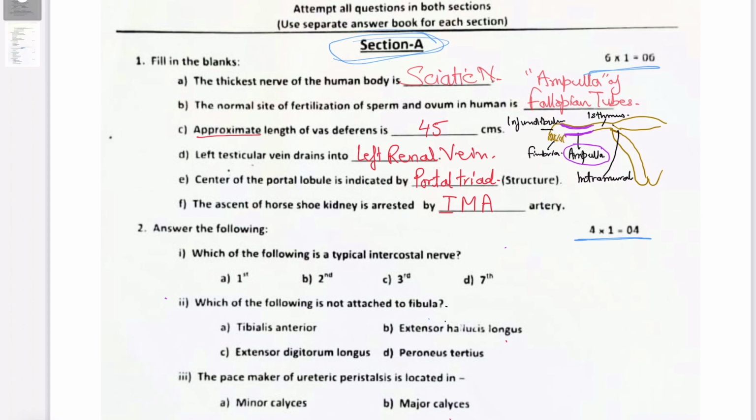It's so easy because a horseshoe shaped kidney, mostly it is joined at the lower ends like this. It joins like this, and this has to ascend up. So there's an abdominal aorta in between. The first unpaired artery in between will be inferior mesenteric artery, superior mesenteric artery, and this is celiac trunk. So during the ascent of this horseshoe shaped kidney, what hinders its ascent up is inferior mesenteric artery.